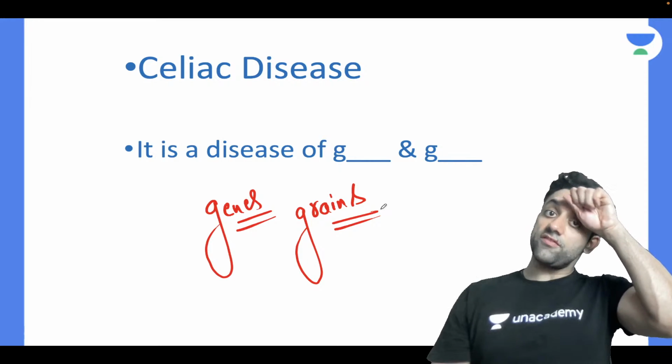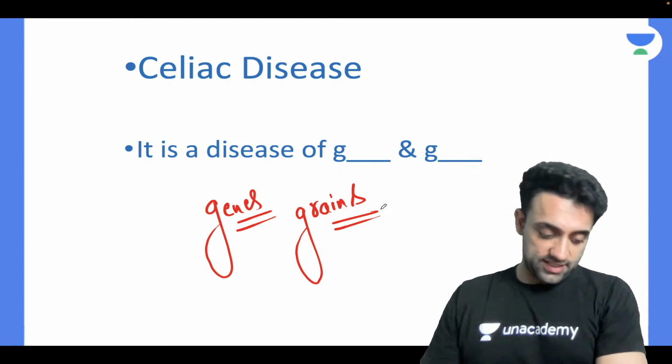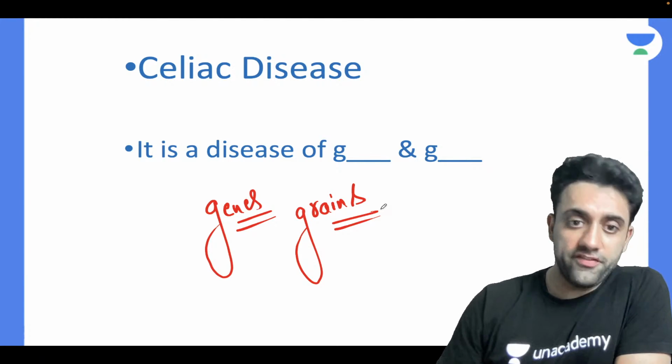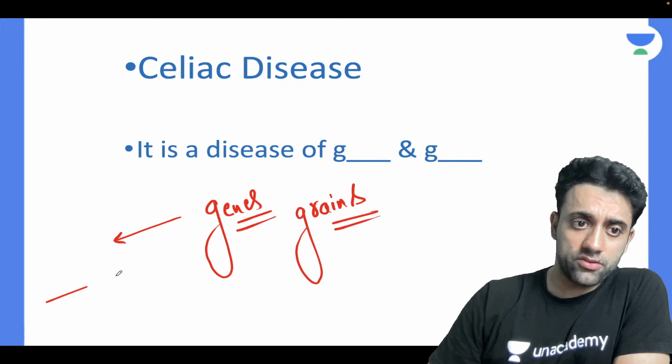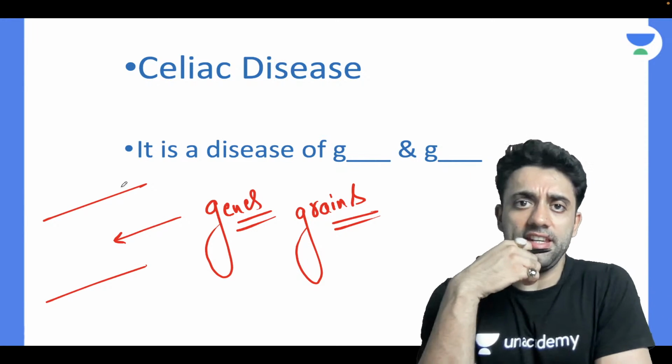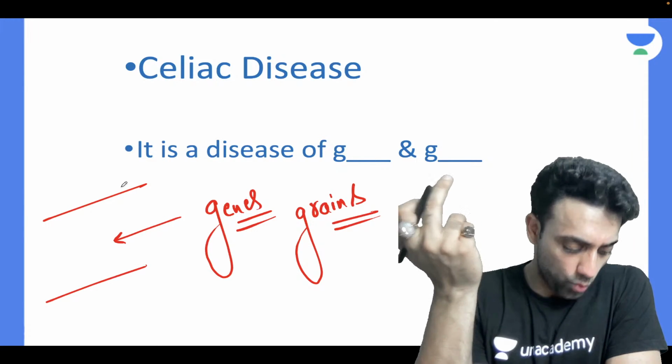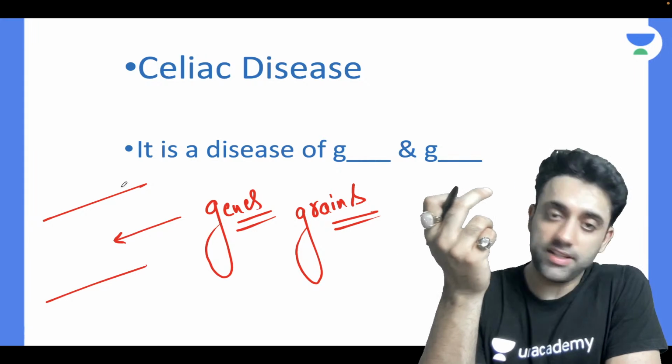It is the disease of genes and grains. Celiac disease, it is the disease of G and G. Which genes are involved? Osama, could you please tell me which gene variant is there in celiac disease, which is so important?